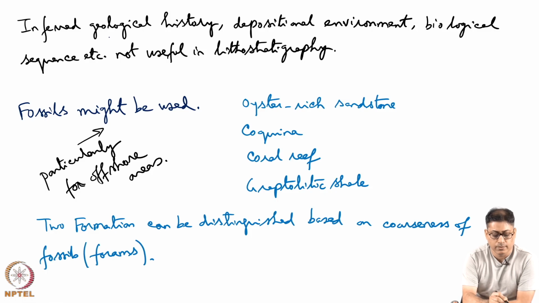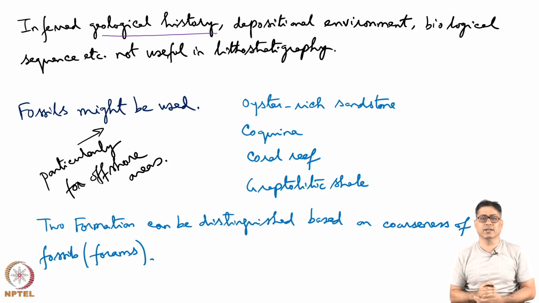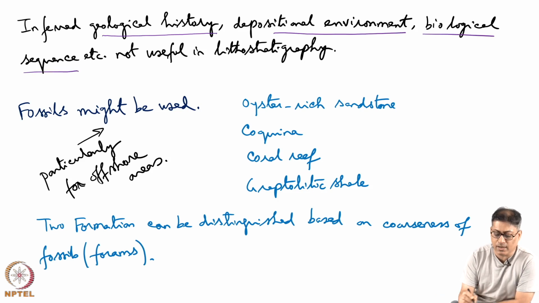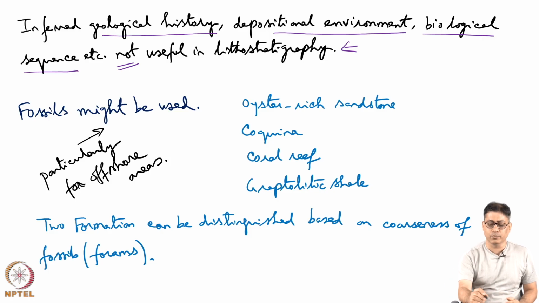Another point, the inferred geological history, which will come after linking stratigraphy, structural geology and tectonics, the depositional environment, the biological sequence, etc., are not useful in lithostratigraphy. It is important. So, what does this mean? Does it mean that geological history is not important, depositional environment is not important, biological sequence is not important? No, they are absolutely important, and they all have their implications even in industrial aspects of geoscience. But when we are talking about lithostratigraphy, they do not bring these things.